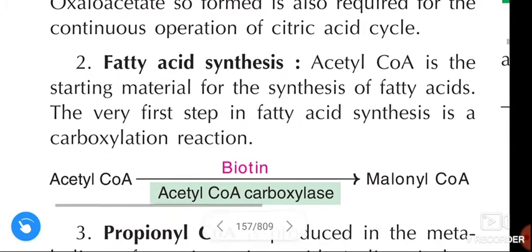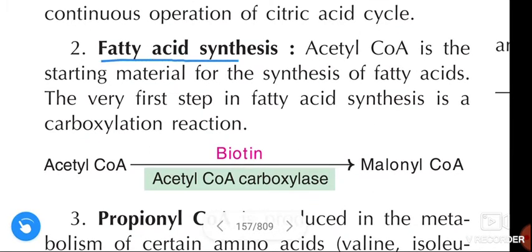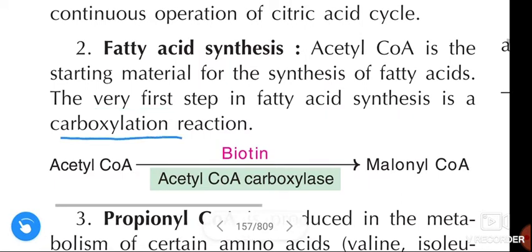Next, fatty acid synthesis. Acetyl-CoA is the starting material for the synthesis of fatty acids. The very first step in fatty acid synthesis is a carboxylation reaction.